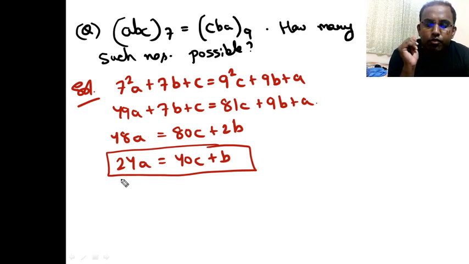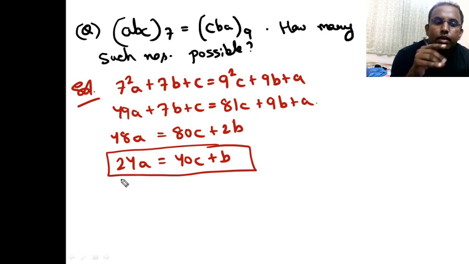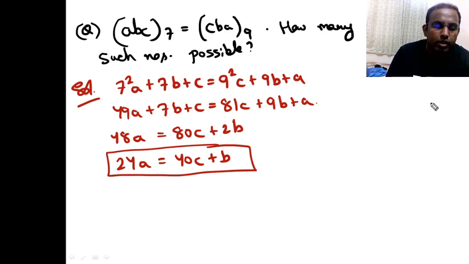Now how to move ahead from this? We have 24A is equal to 40C plus B. Now I see here that ABC is in base 7, so ABC can take all the values from 0 to 6.